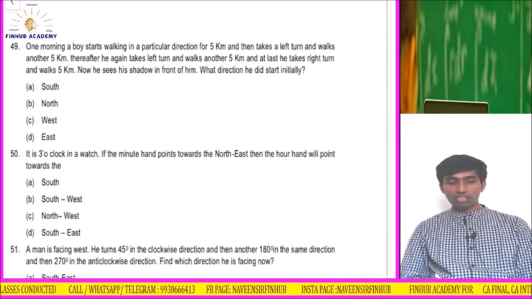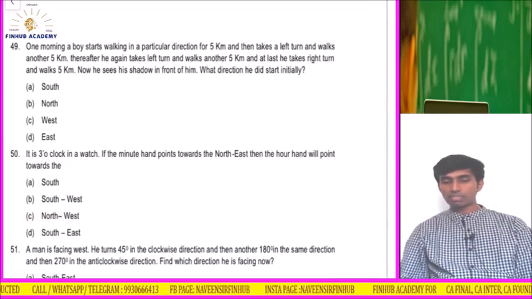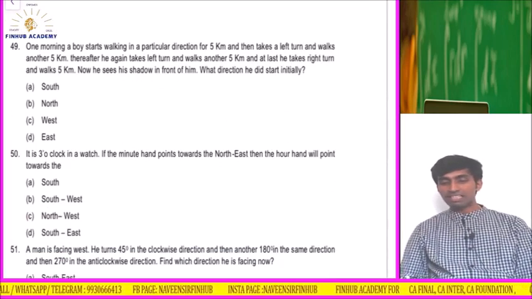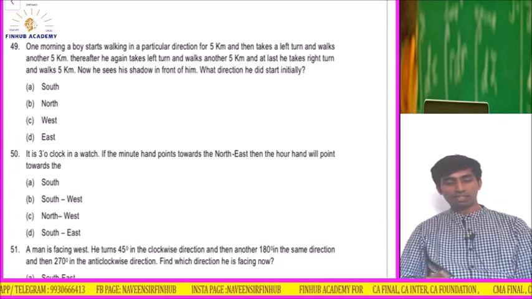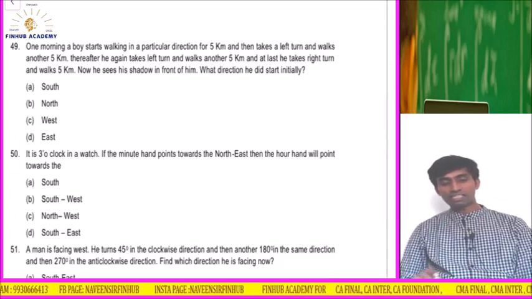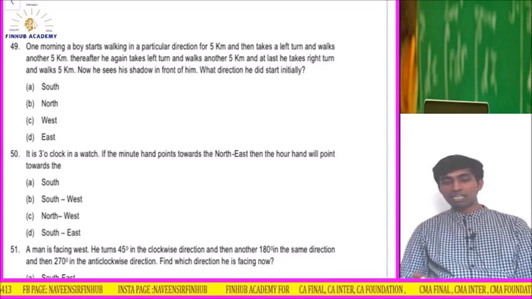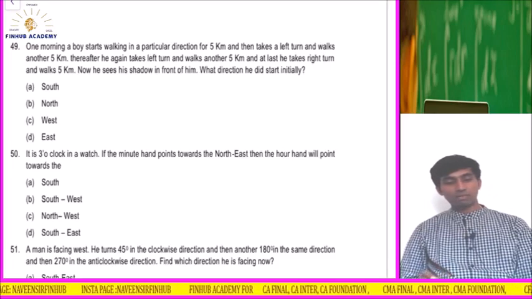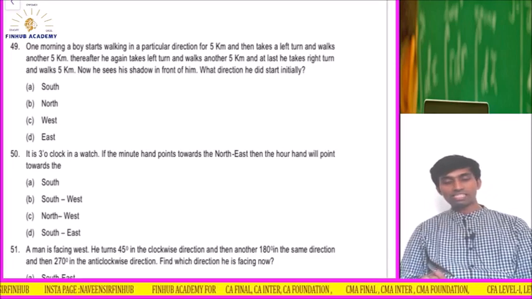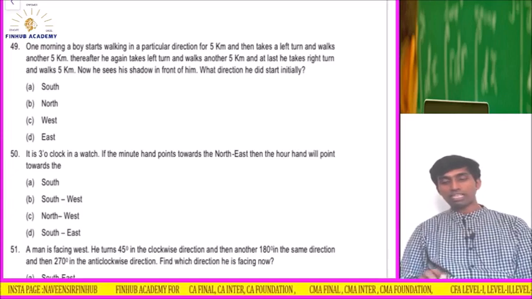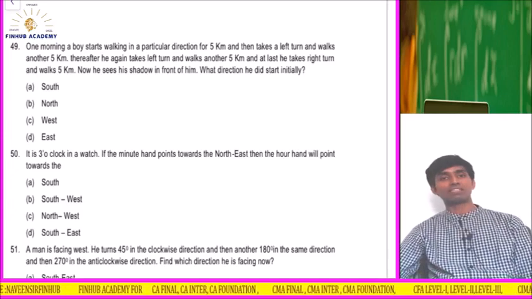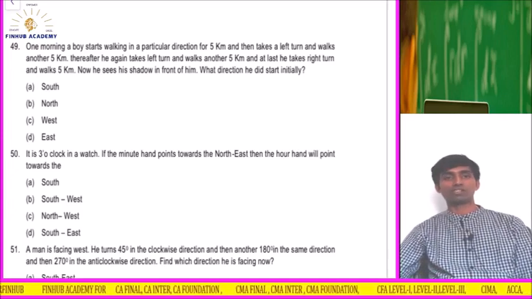One morning, a boy starts walking in a particular direction for 5 kilometers and then takes a left turn and walks another 5 kilometers. Thereafter, he again takes a left turn and walks another 5 kilometers. And at last, he takes a right turn and walks 5 kilometers. Now, he sees his shadow in front of him. What direction did he start initially? Where he started? That is the question.